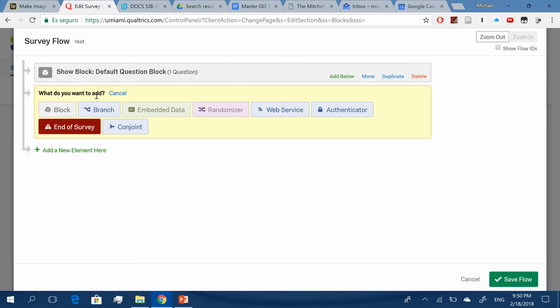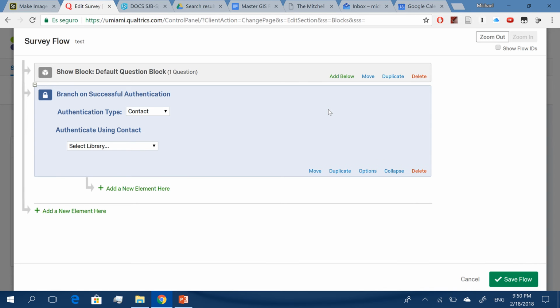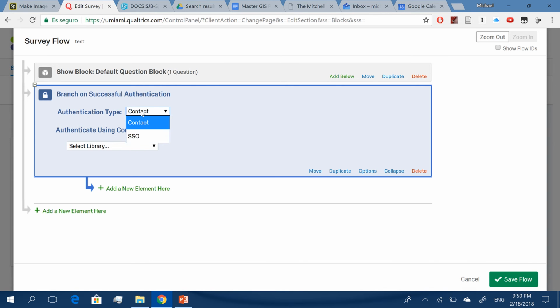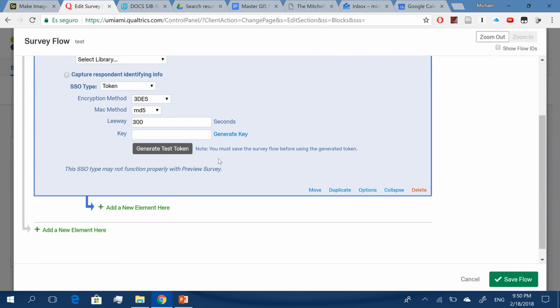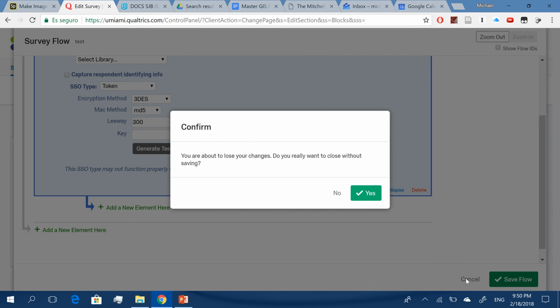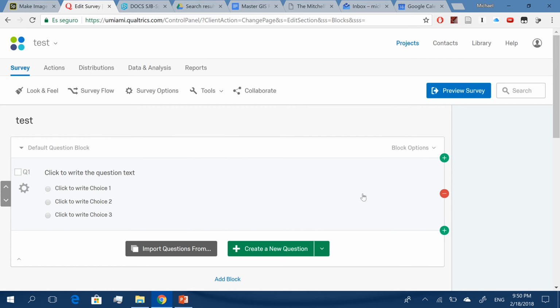If you click survey flow, you can click add an element, and what you could do here is add an authentication service. So this makes sure that people basically have to log in using their NetID, the UM NetID, to access the quiz. So that adds an additional option.